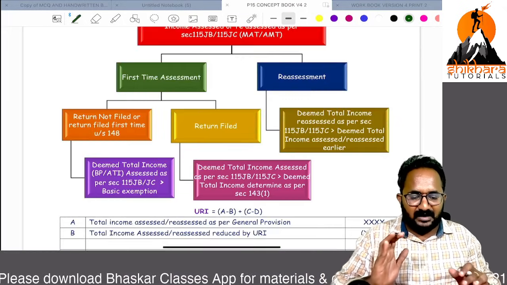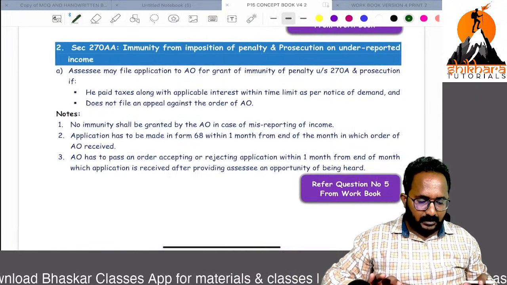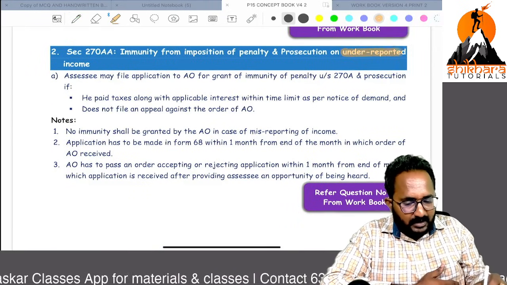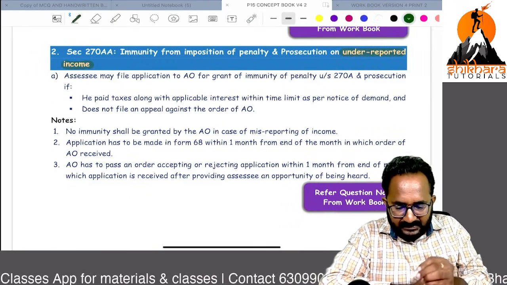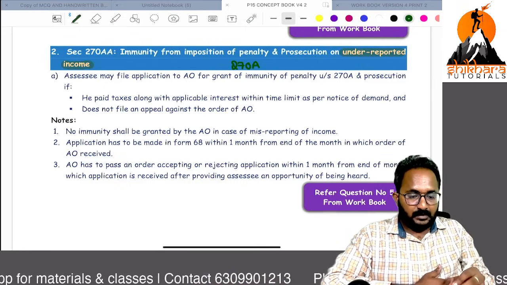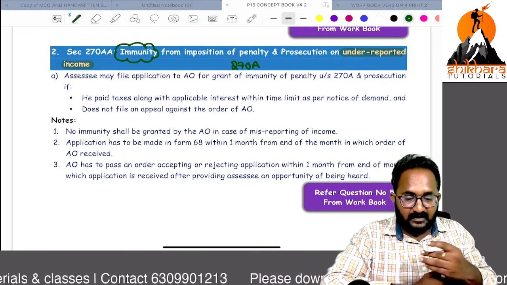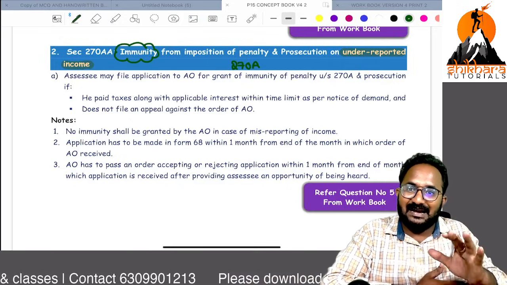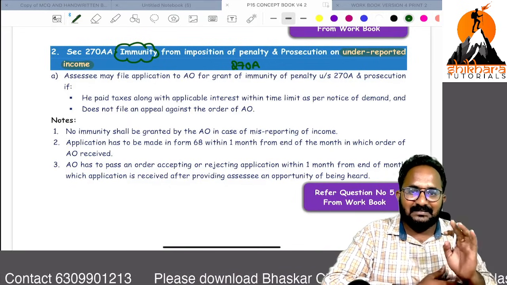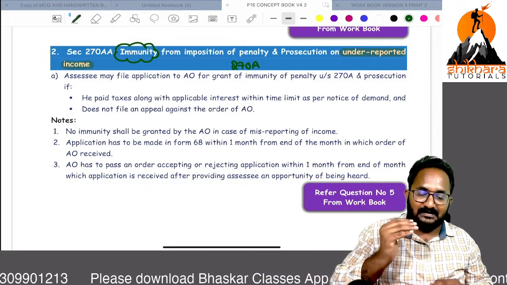Now straight away we can discuss a few more provisions. For under reporting, we have to impose the penalty under section 270A. But is there any immunity or relaxation we can get? Yes, you can get the relaxation from the 270A penalty. How can we get the relaxation?